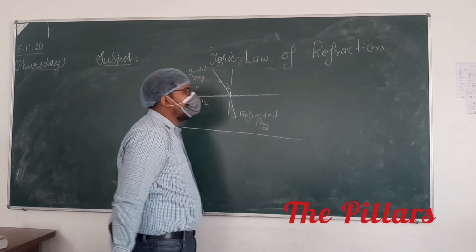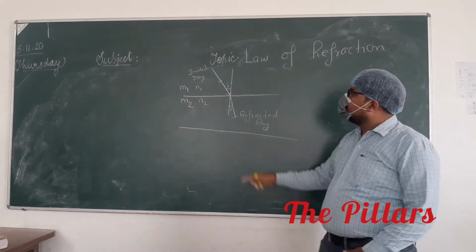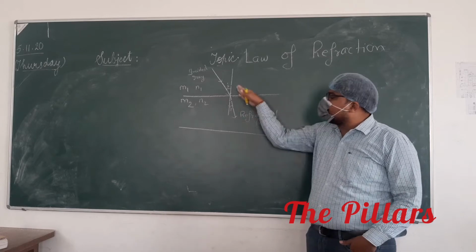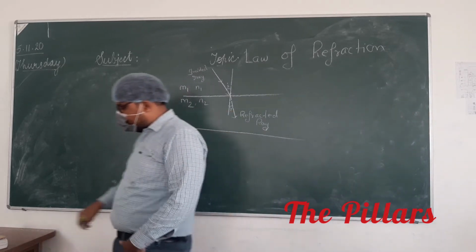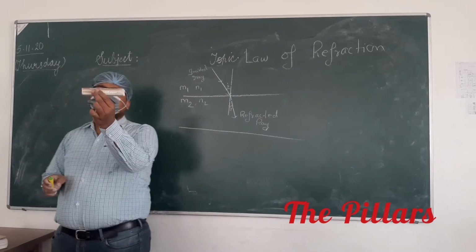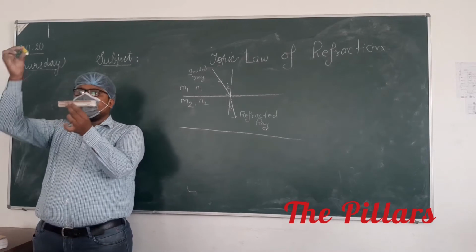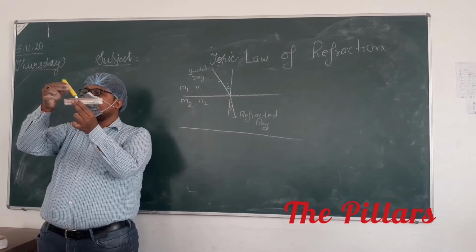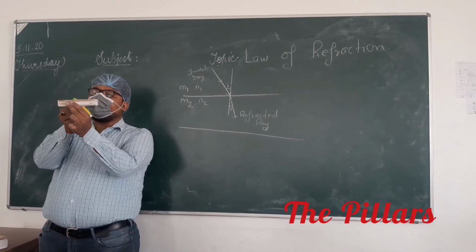Now, if you observe this incident ray, normal and refracted ray, they all are lying in the same plane. Suppose this is our medium 2 and this is our medium 1. We have this incident ray, then the normal will be here, and then light will enter this medium.